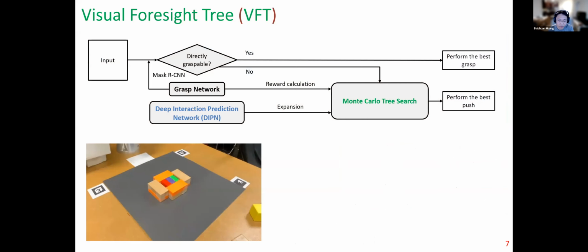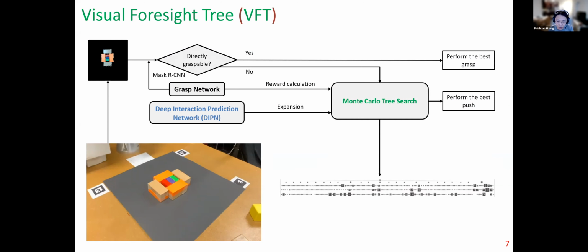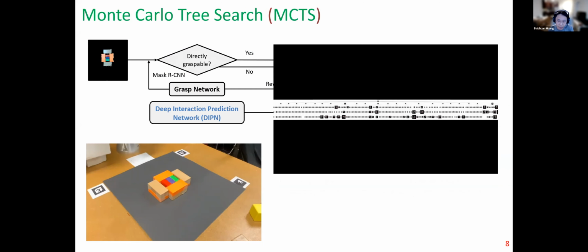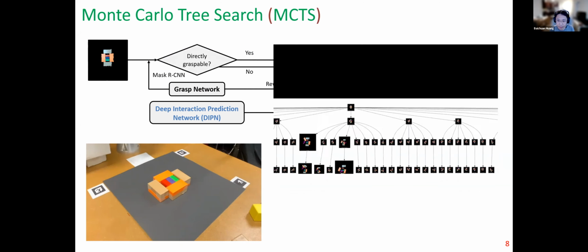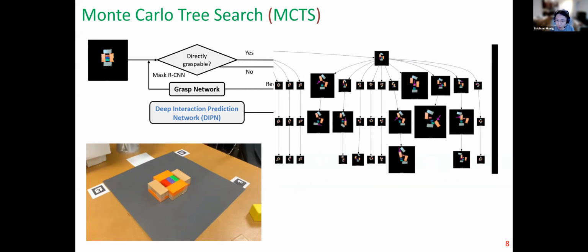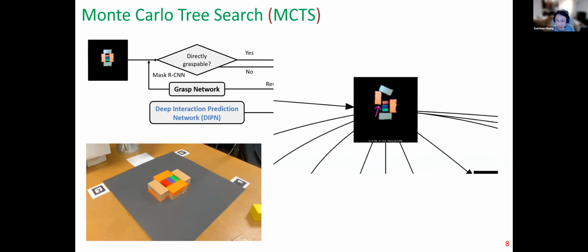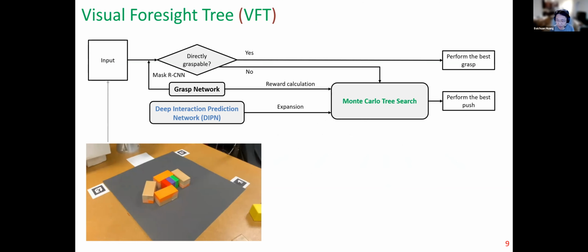So with the visual foresight from DIPN, we can use Monte-Carlo tree search to find the best action. Let me show you with an example where the object in purple is the target to be retrieved. In the first iteration, the input image is evaluated by a grasp network that shows the target object is not directly graspable. Then a tree will be constructed by fusing Monte-Carlo tree search and DIPN. This fusion generates a tree of multi-step push predictions as graded by the push network. The most promising push is then chosen and performed.